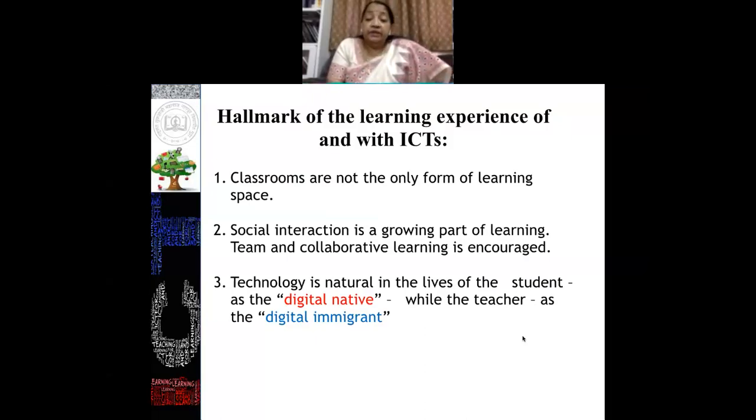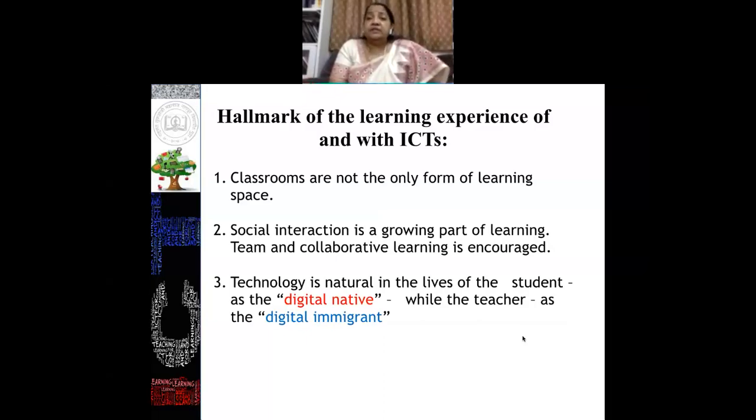Then another very important aspect which I already discussed with you: technology is natural in the lives of the students because the present generation are digital natives. They are born in a digital environment. When they were born, they were surrounded by a number of technological gadgets, but we teachers find ourselves to be digital immigrants because when we were born, we rarely had many technological gadgets before us. So of course, our condition is like an immigrant. We have to learn these technological tools. We have to immigrate.